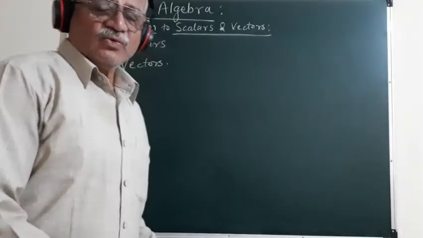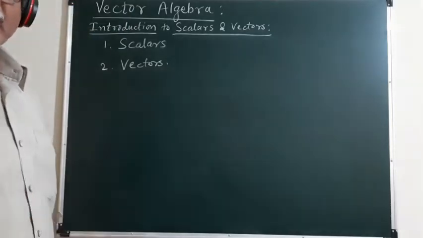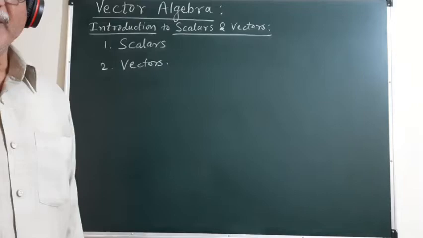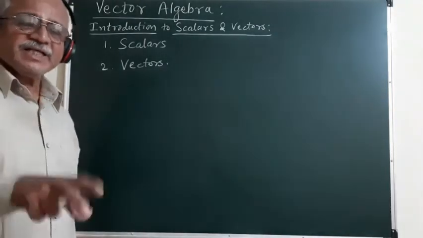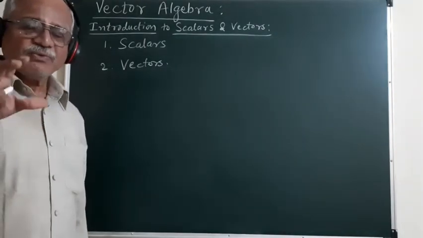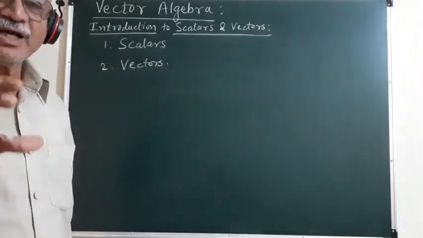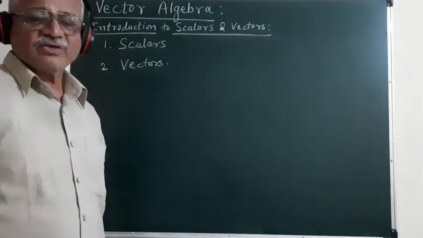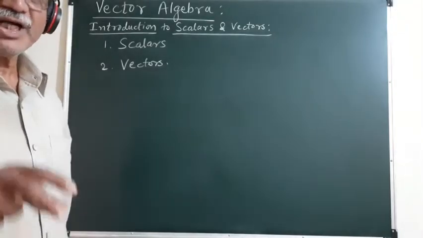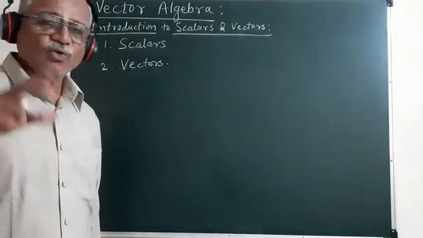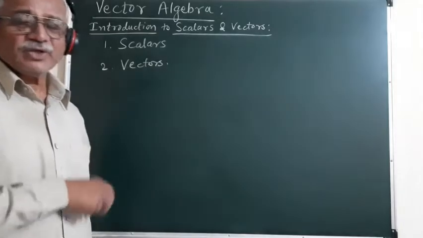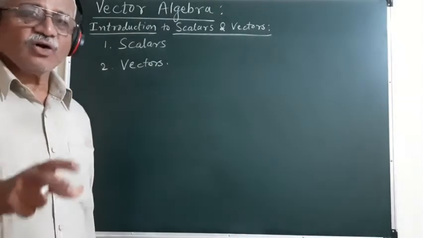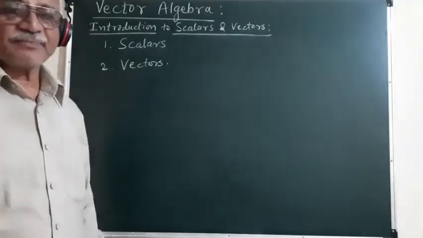Whenever we want to describe physical quantities, some of the physical quantities can be completely described only with the help of their magnitude alone, and such physical quantities which can be completely described only with the magnitude alone are called scalars or scalar quantities.